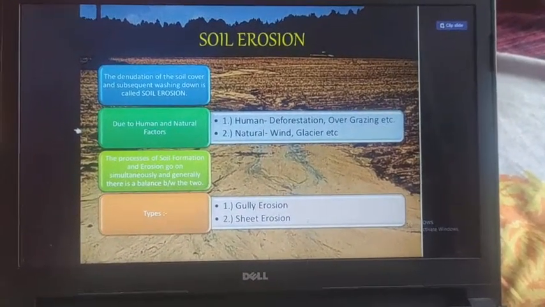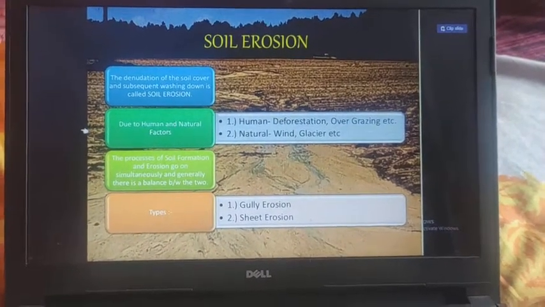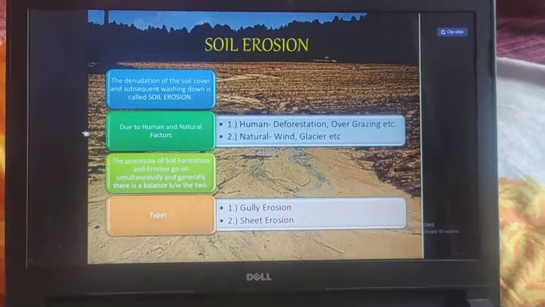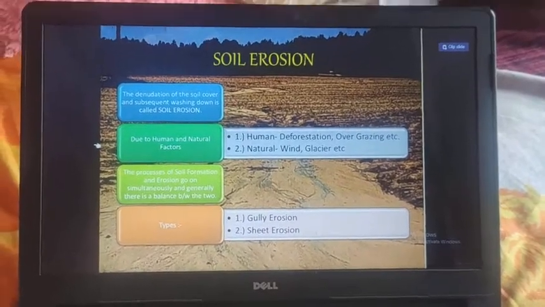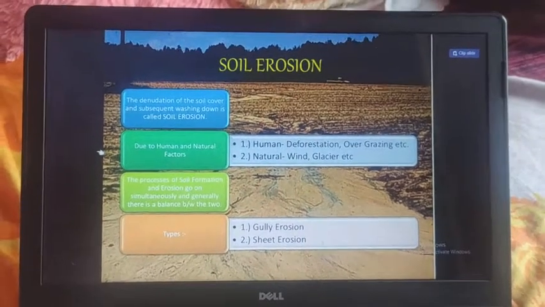Dear students, the processes of soil formation and erosion go on simultaneously and generally there is a balance between the two. So now we have two types of soil erosion.